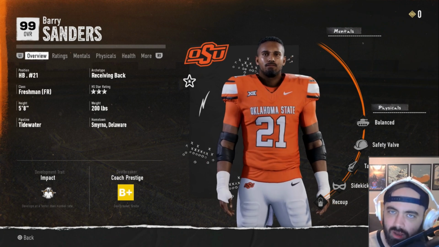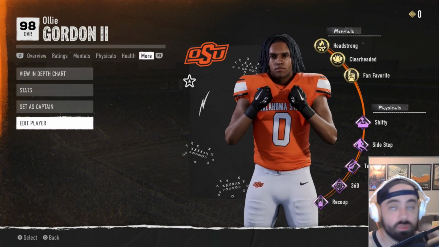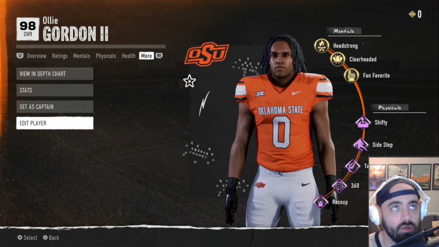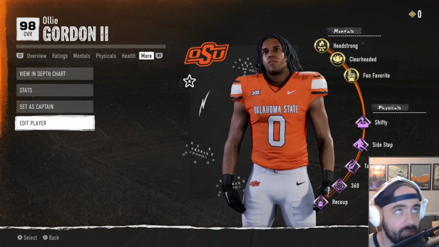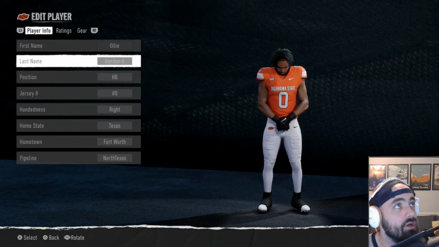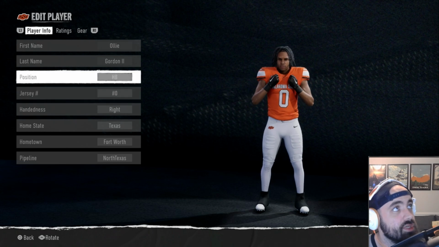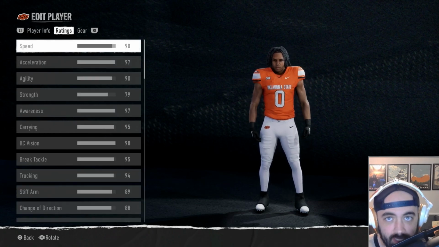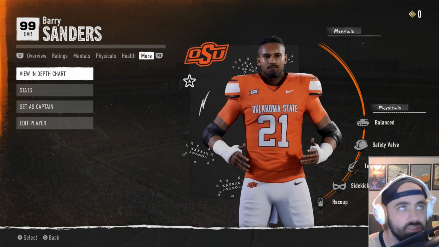In case you're wondering how I've done this, let me just walk you through this really quickly. First, we're going to hop over to Ollie Gordon, Oklahoma State's current bell cow back. If we go to him and edit player, as you can see right here, because he has signed an NIL deal, we cannot change anything about him. I can't change his name, even his number, his position. I cannot even change his ratings. So how do we get around that? How do we add these old players into the game?